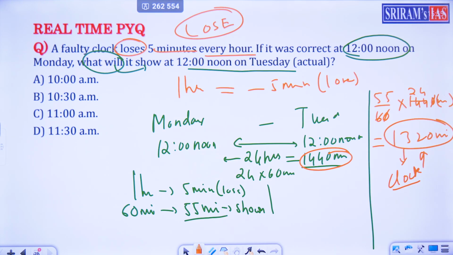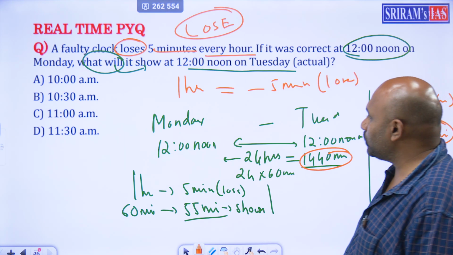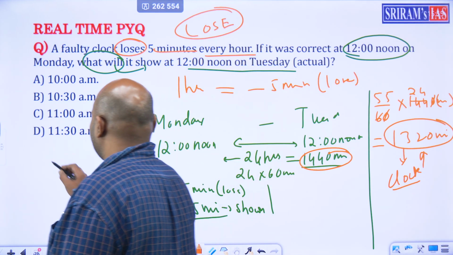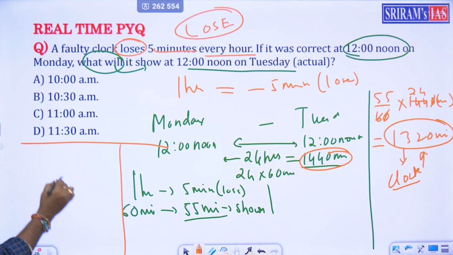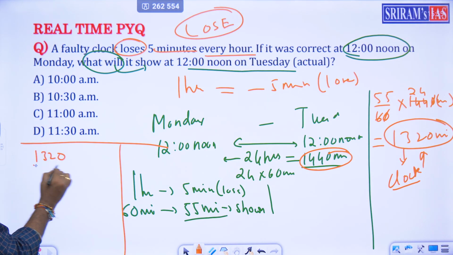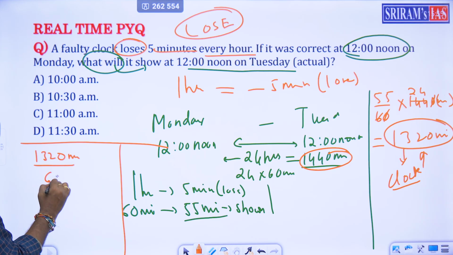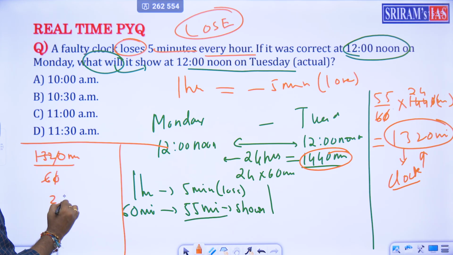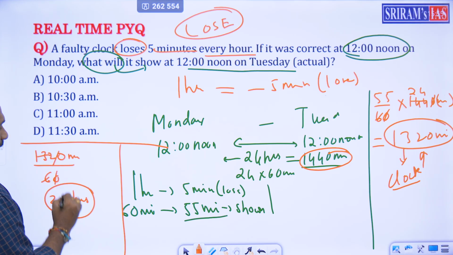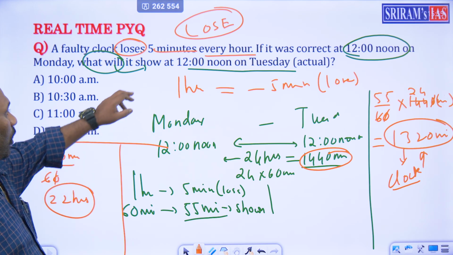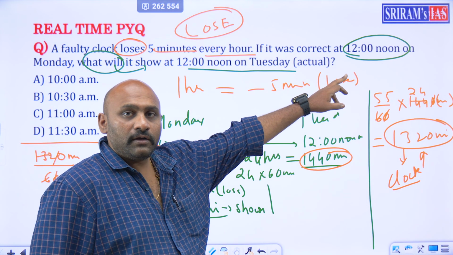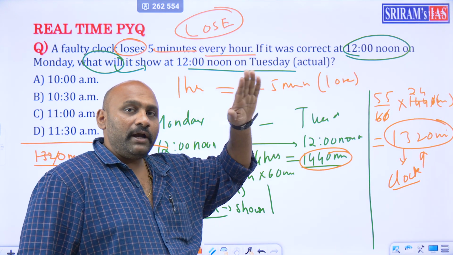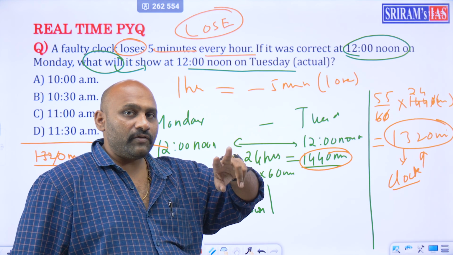So that clearly shows that 1320 minutes అంటే ఎన్ని అవర్స్? 22 hours. That means on Monday if it shows 12 o'clock, normally from Monday noon to Tuesday noon it is 24 hours.